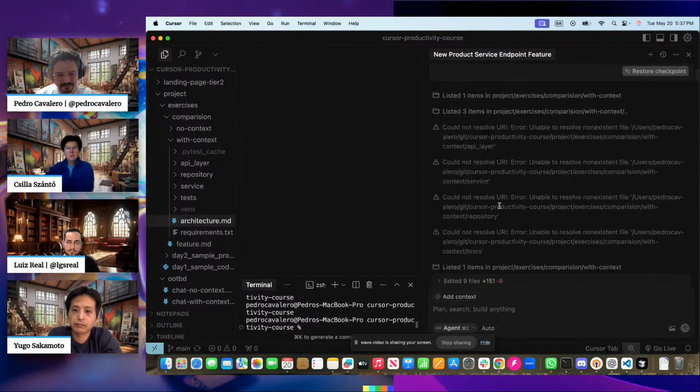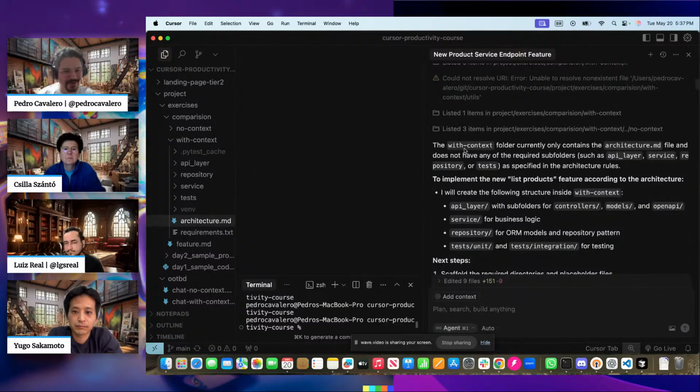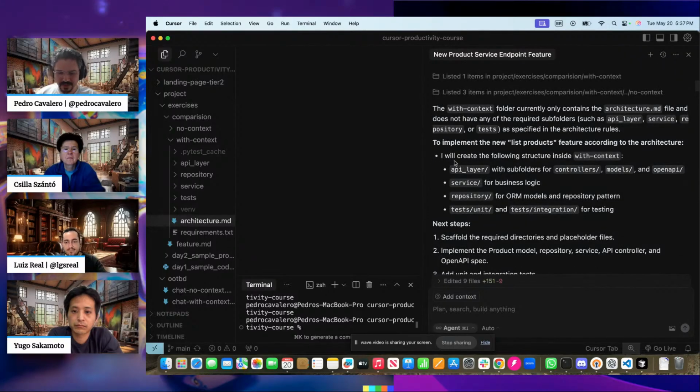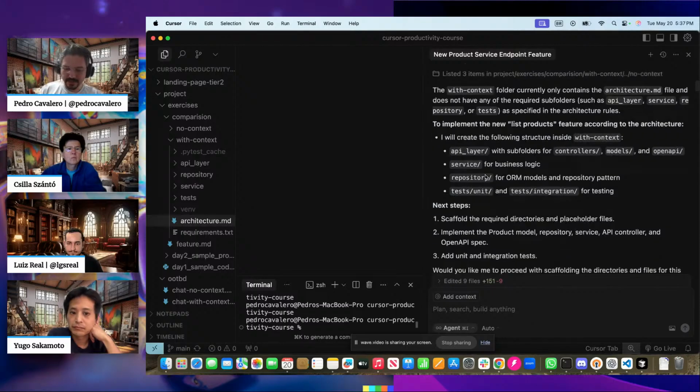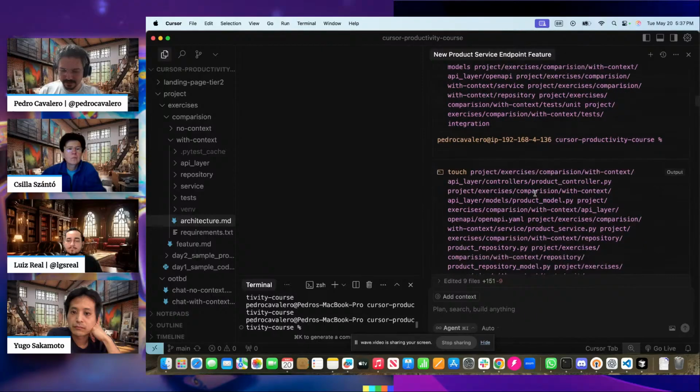And then it started looking at my code and found out that our folder was empty. And then it said it doesn't have any of the required folders, blah blah blah, so I will create the following structure. See the difference? Real difference here. And then it goes and, boom, created everything. All the folders.